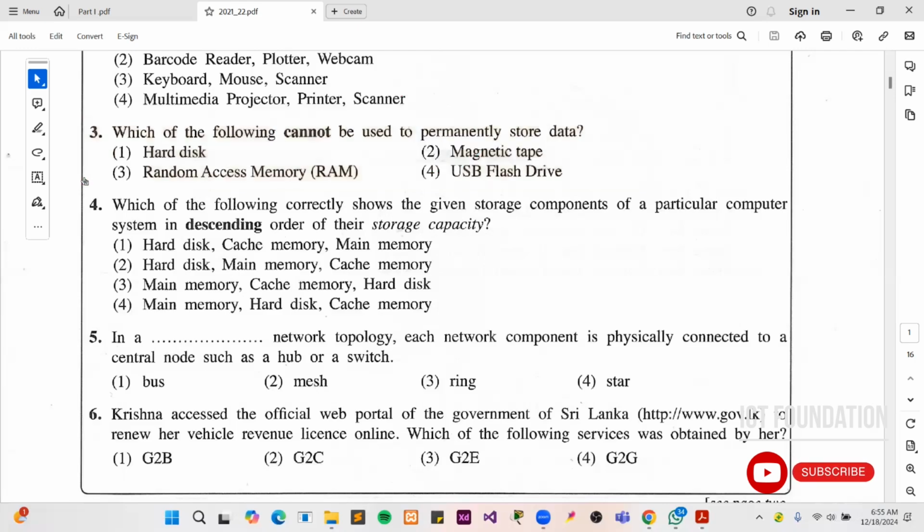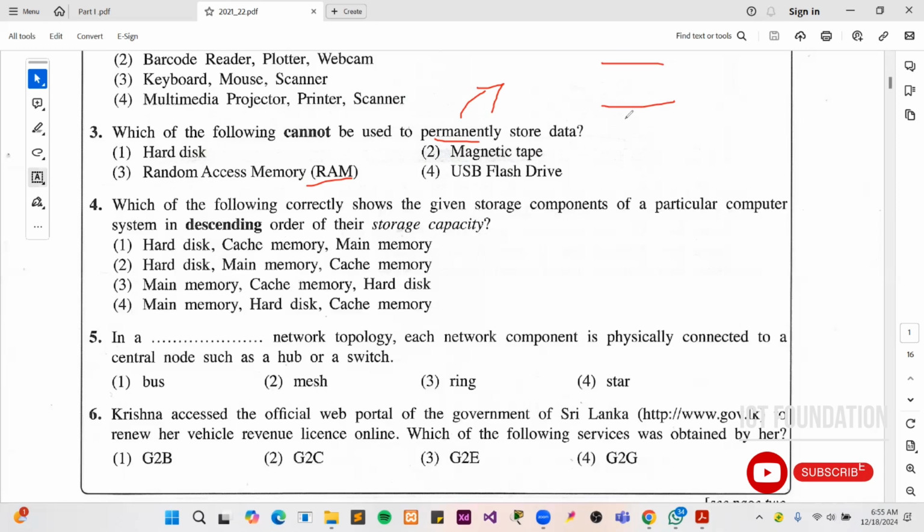And additionally, we have to know about this. Cannot permanently store the data means they are asking about the temporary memories. We have three temporary memories. First one is random access memory, then cache memory, then finally the registers. These are considered temporary memories. Under the permanent memories, we have the read-only memories, the initial one, then the secondary memories.